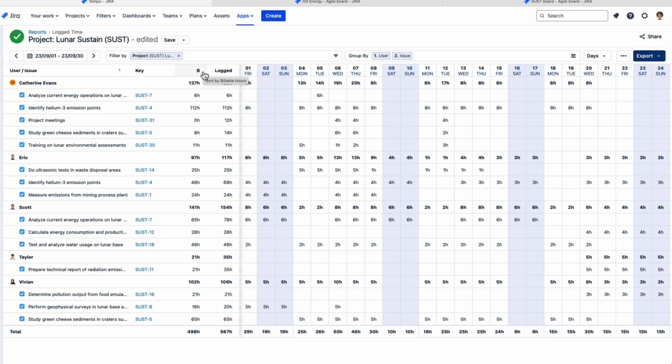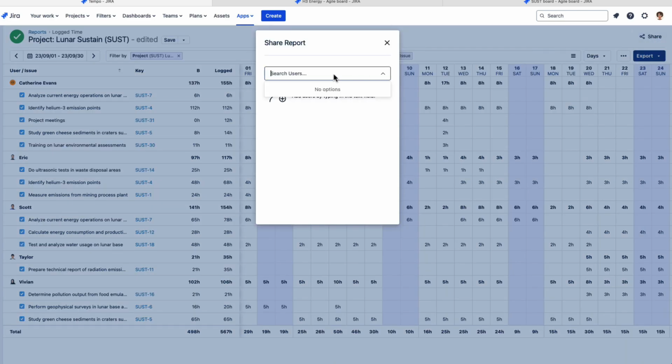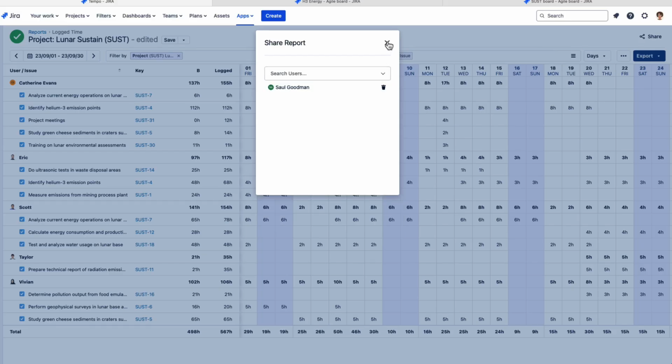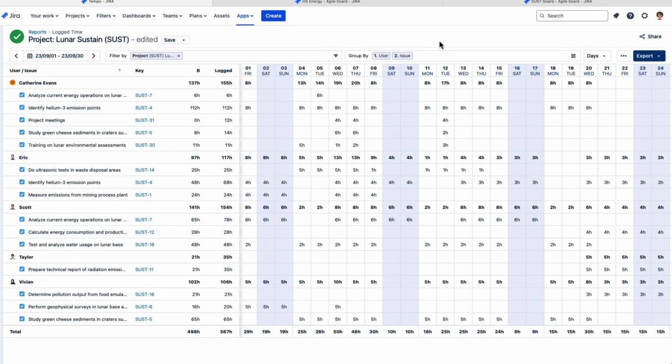Because this report is the base for an invoice, the project manager can share it with the finance team, for example. Just select somebody from there. That's all you need to do to share it. They need to have the same permissions though, so that they can see all of the team's data.